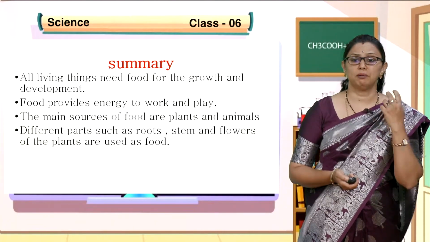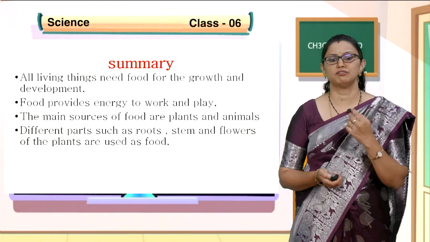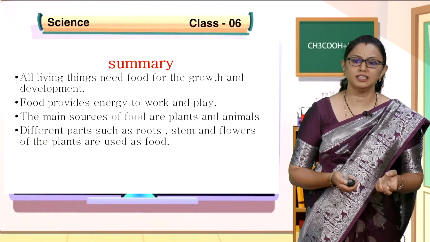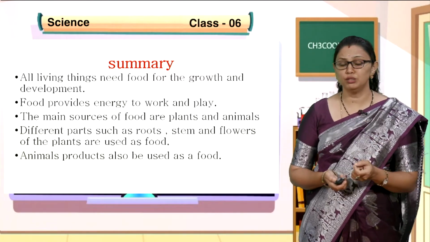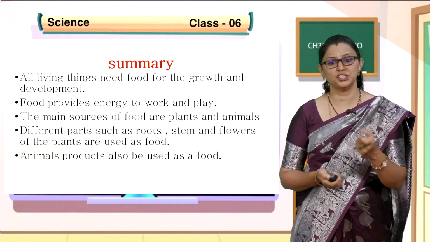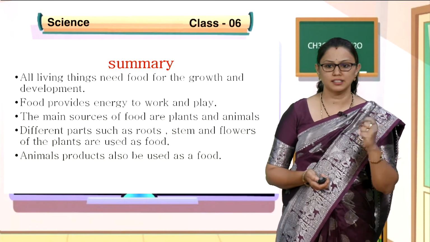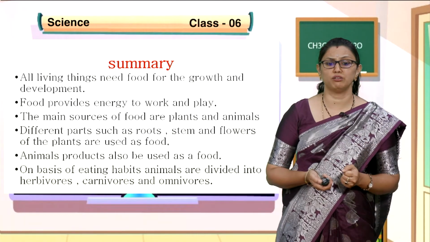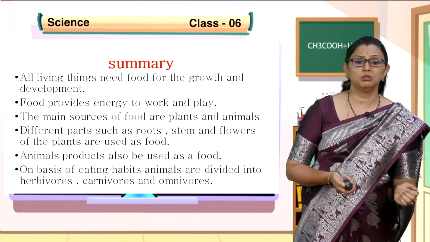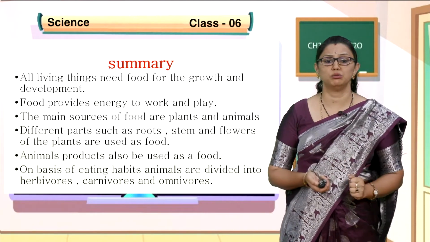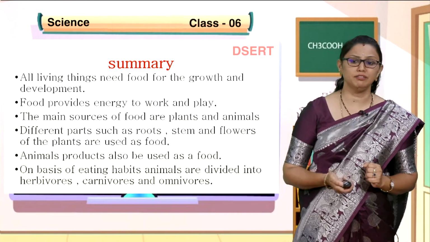Different parts of a plant such as roots, stem, leaves, flowers are used as food, and animal products are also used as food, for example meat, fish, egg, milk products. On the basis of eating habits, the animals are divided into herbivores, carnivores and omnivores. So these are the learning points from this first chapter.